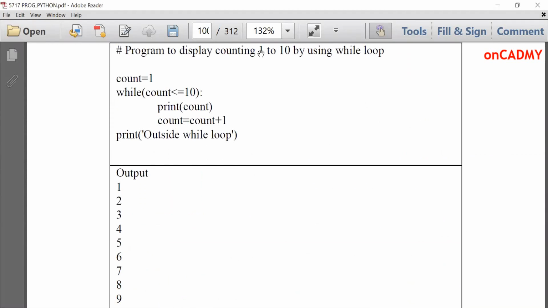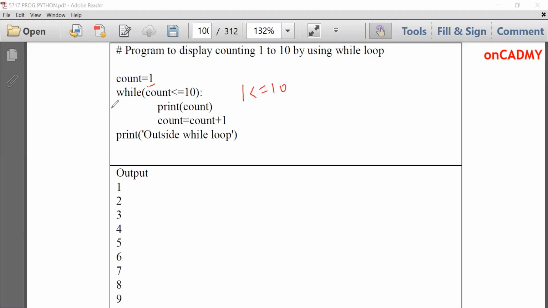Next, let's see through an example how it works. Program to display counting 1 to 10 by using while loop. Count is equal to 1. First of all, we have set value of count equal to 1. And in while loop, we have written an expression count less than or equal to 10 and then colon. It's a very simple program which will print numbers from 1 to 10.